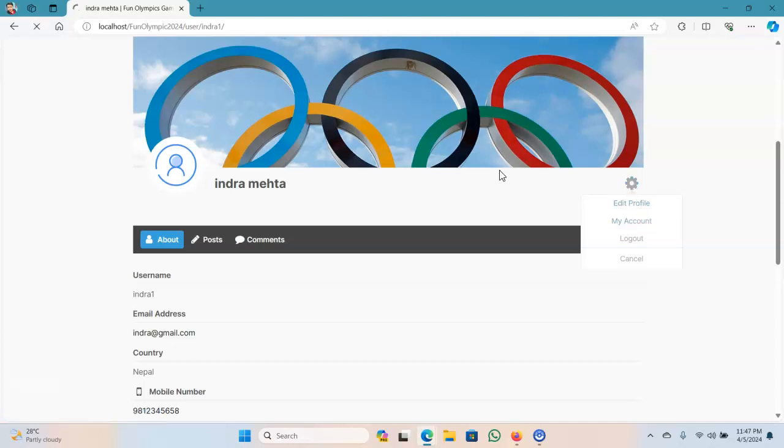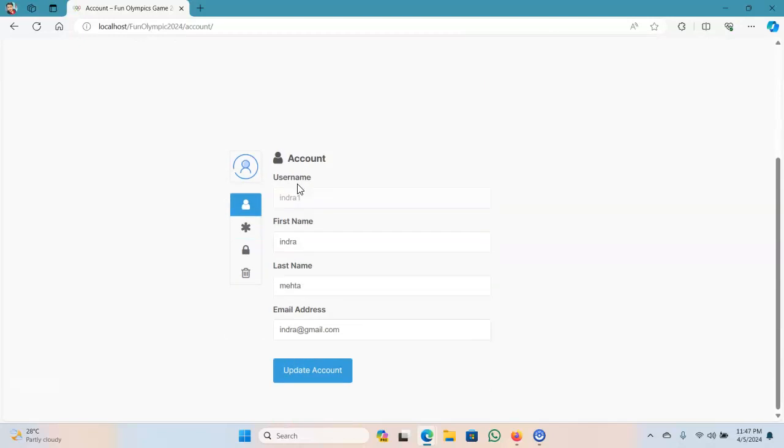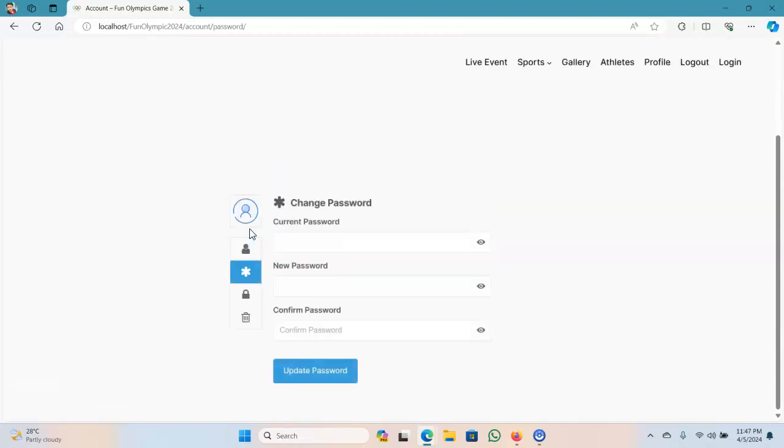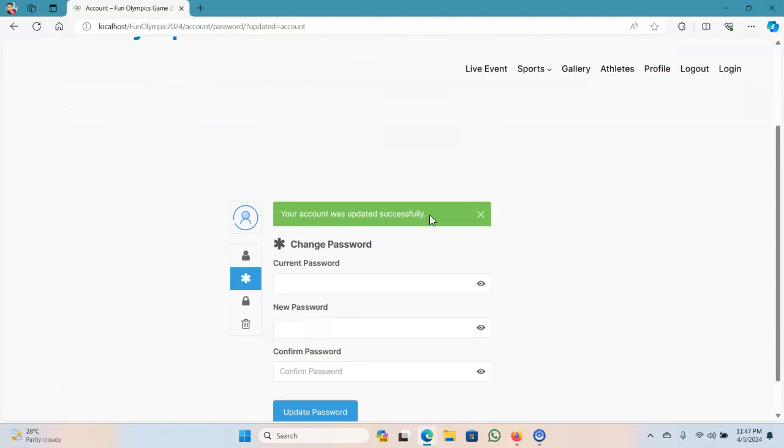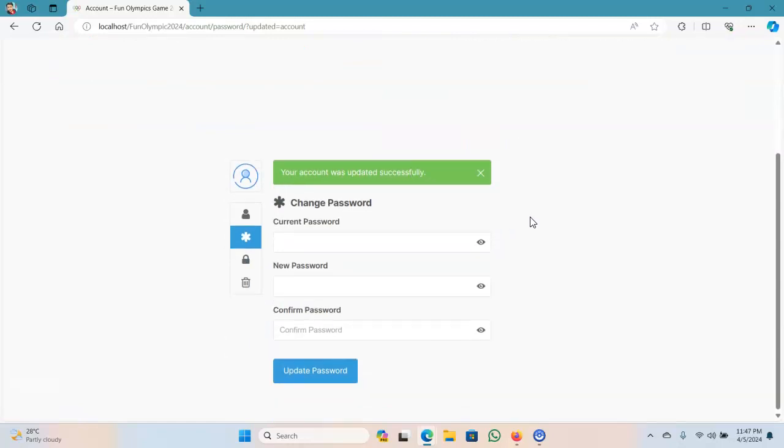From my account you can change your password. Let's change the password. Enter current password. Enter new password. Update password. Here you can see the password is successfully updated.